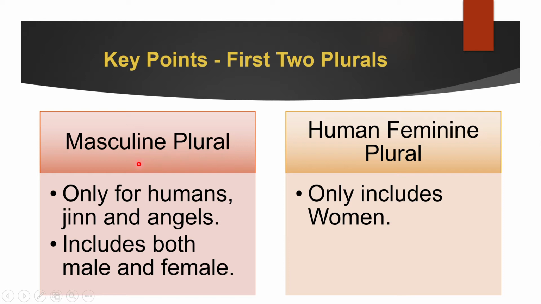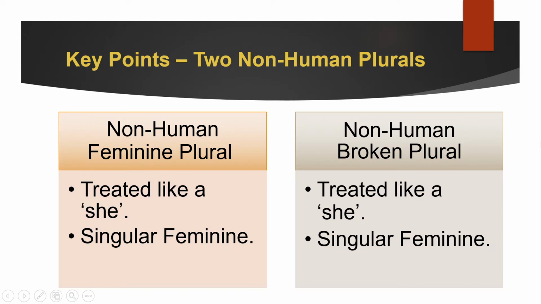Everything that is human, jinn, or angels. And human feminine plural means it only applies to women. Great, this much clear? Now move forward. So now we'll talk about non-human plurals.